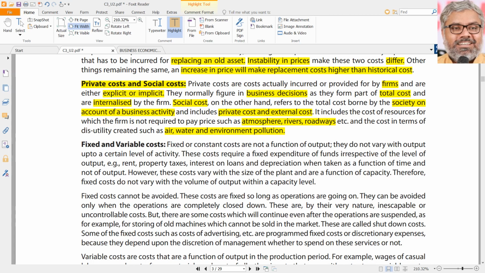Rather than that, now what is happening? The government is trying to internalize those costs which are actually external costs. Still, is it going to do that 100%? Not possible, because we cannot quantify social cost first of all. But there is social cost, yes.